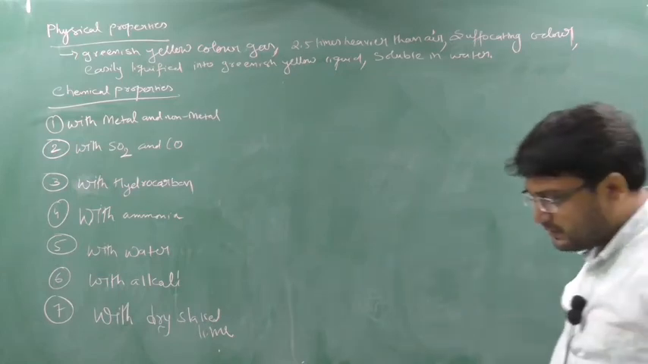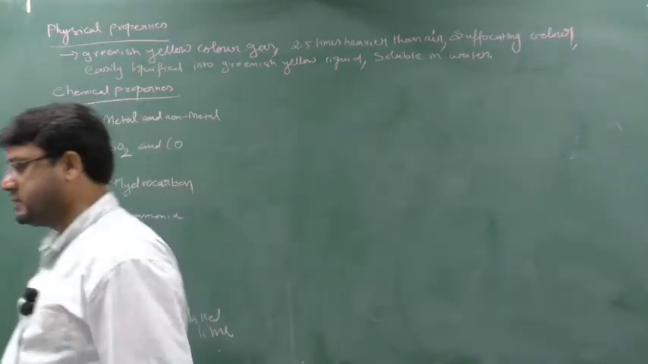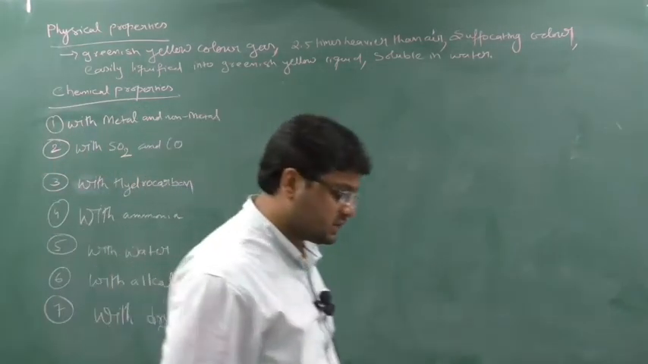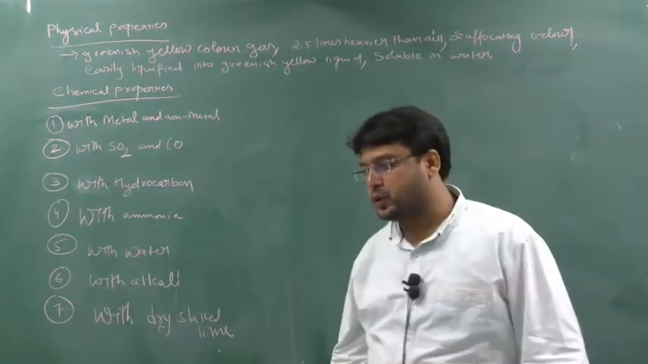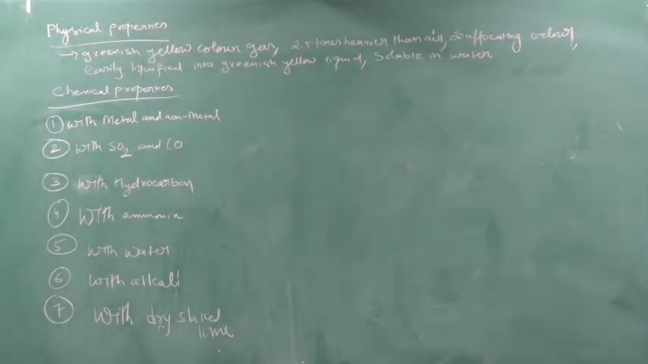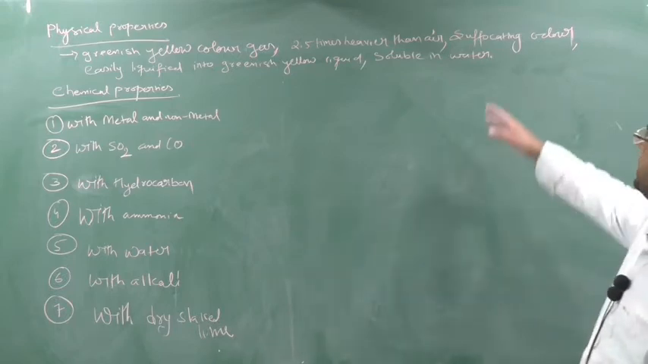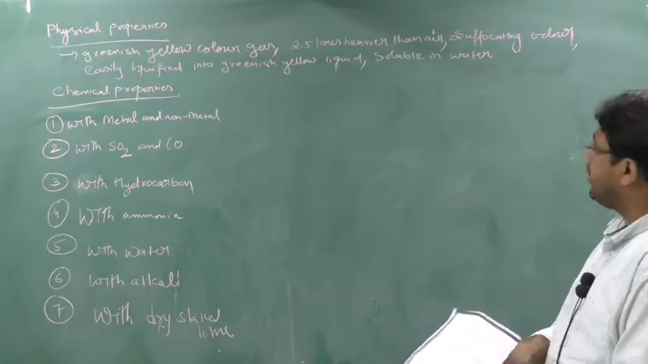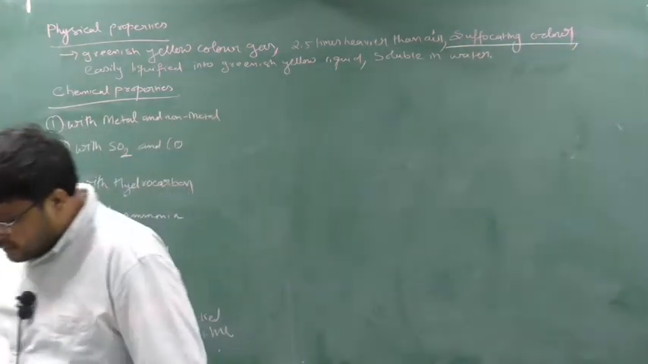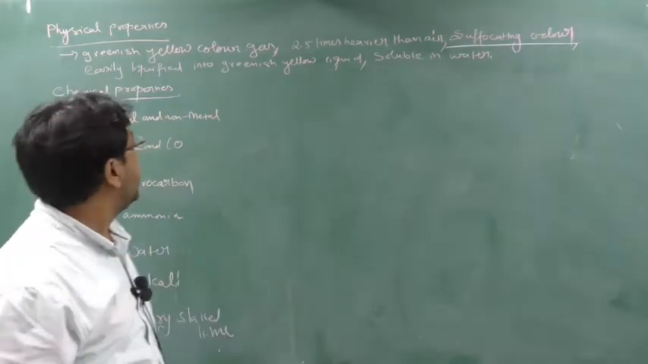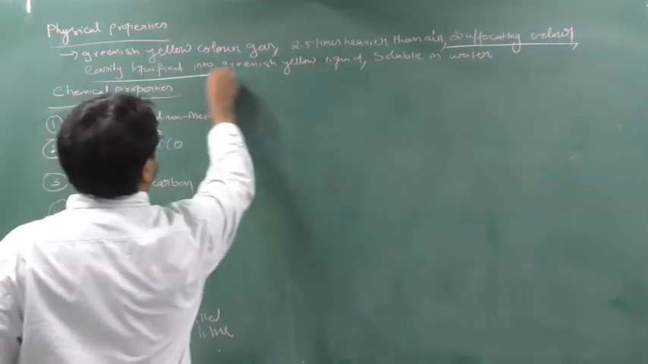See the physical property. Physical property is very important. First, it is greenish yellow gas. Starting only I told you, Davy gave the name. Why did Davy give the name chlorine? Because in Greek, greenish yellow gas is known as chlorine. So that's why the first physical property says it is a greenish yellow gas, 2.5 times heavier than the air, easily liquefied, having a suffocating odor. You will feel uneasiness if you inhale chlorine gas. Okay, and easily liquefied into greenish yellow liquid.